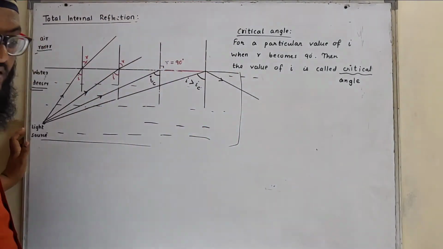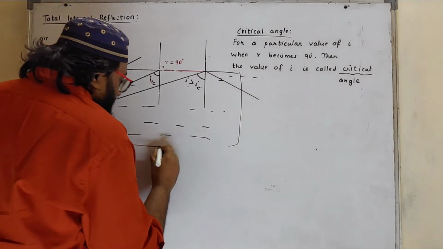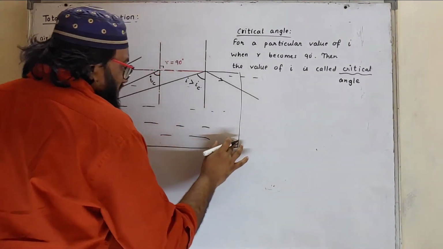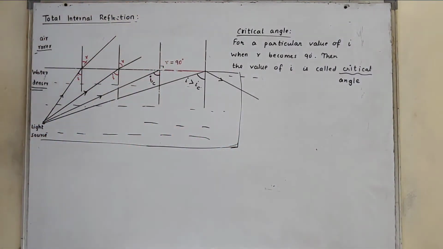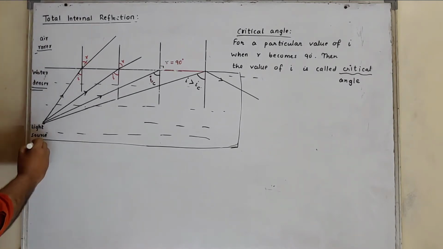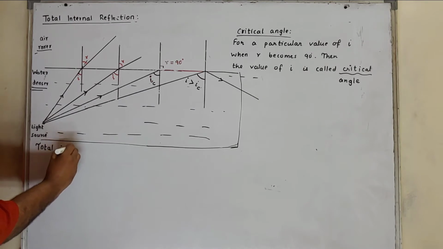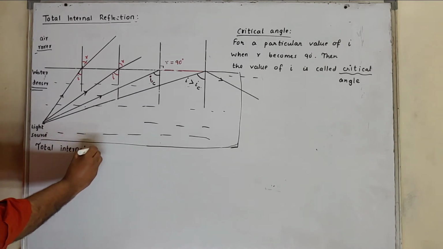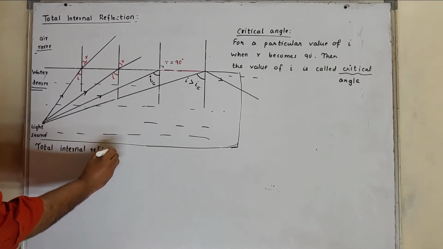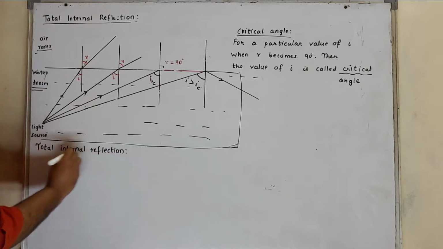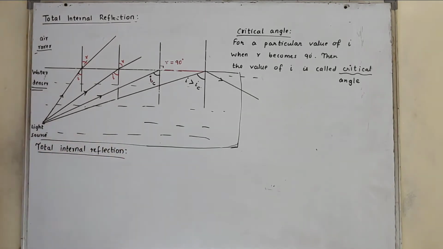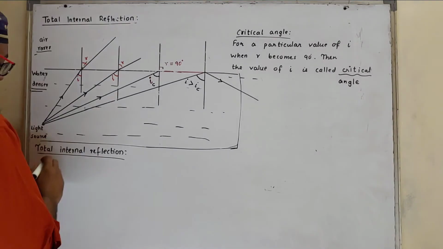Total internal reflection has wide application. It is used in optical fibers for transfer of data. So for total internal reflection, please note down the definition.